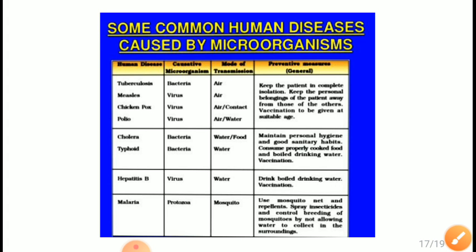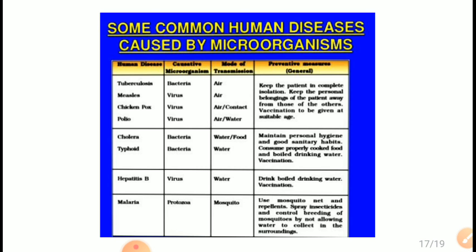Now we will talk about this table. Here in the first column some human diseases are given, and in the next column some microorganisms which are the cause of the disease, and the mode of transmission, either air, physical contact, water or other, is given, and in the last column preventive measures are given, how we can prevent the particular disease. First one is tuberculosis. The causative microorganism is bacteria and the mode of transmission is air.